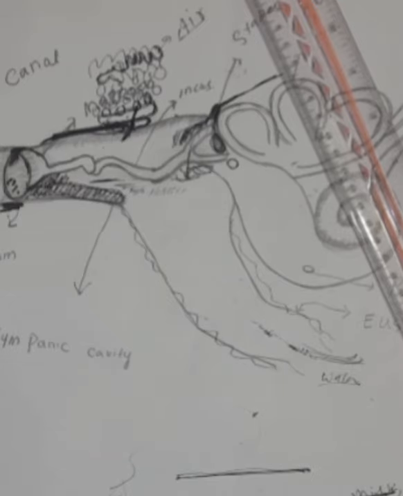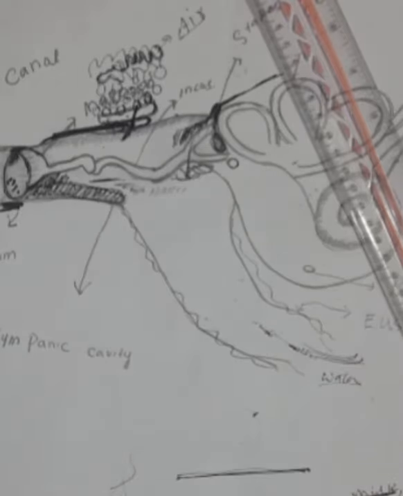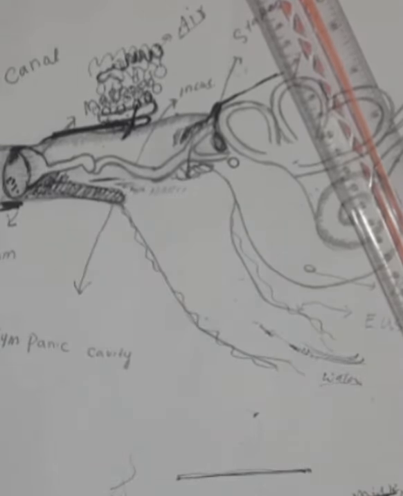The predisposing factors for acute suppurative otitis media are recurrent attacks of common cold and upper respiratory tract infection, because upper respiratory tract infection can spread through the nasopharynx and the eustachian tube to the middle ear. Measles, diphtheria, tonsillitis, adenitis, rhinitis, and sinusitis can also cause acute suppurative otitis media. And packing of the nose for epistaxis can also increase the risk.